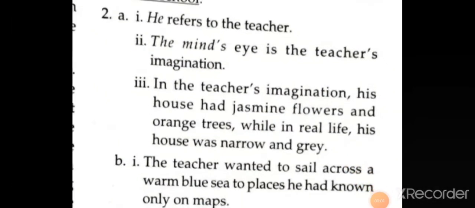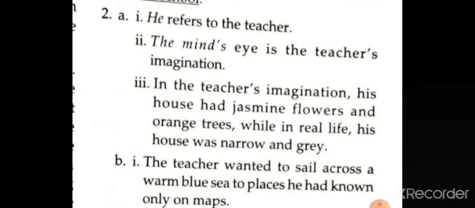Coming on to the question answers of the poem Geography Lesson on page number 135. Question number 2 is, read the lines given below and answer the questions that follow. A. But in his mind's eye, he could see sweet scented jasmine clinging to the walls. Who is he in the above lines? So he refers to the teacher. What do you understand by the mind's eye? The mind's eye is the teacher's imagination.